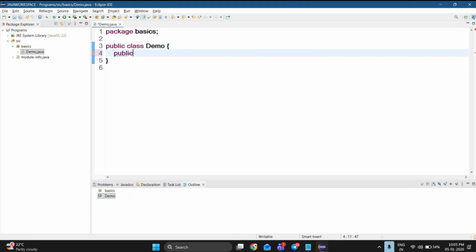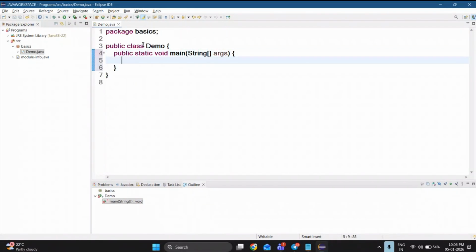So let me write our main method. We can write our main method in three ways. I repeat, in three ways. So what are the three ways then? Let me show you one way. I will show you how to write your main method in five different ways in upcoming sessions. But how to write main completely? Main, String array braces, args, again flower braces. So this is public static void main.